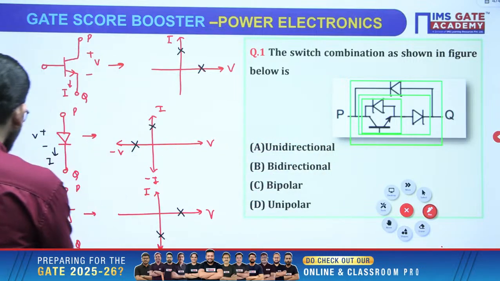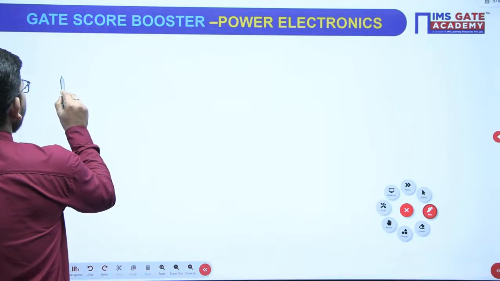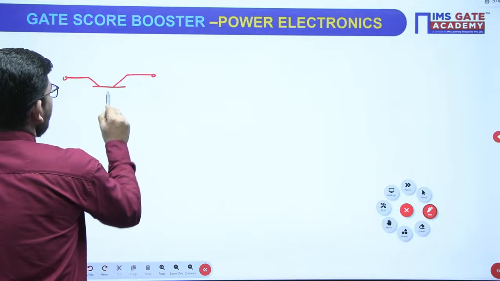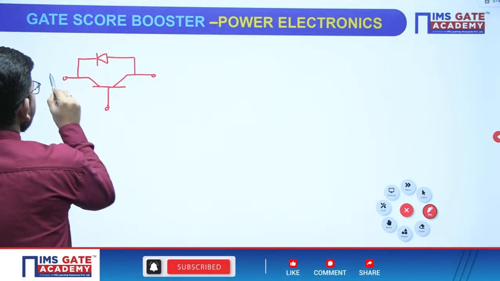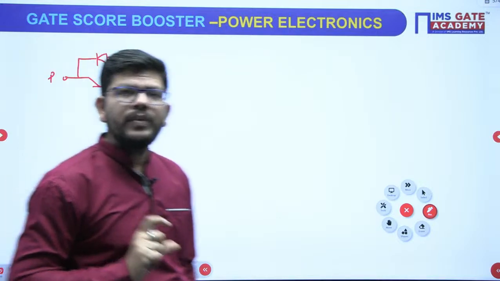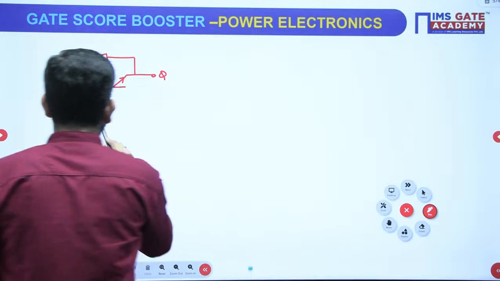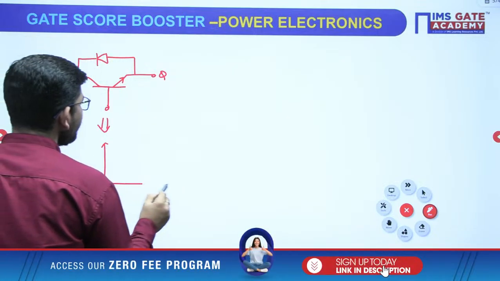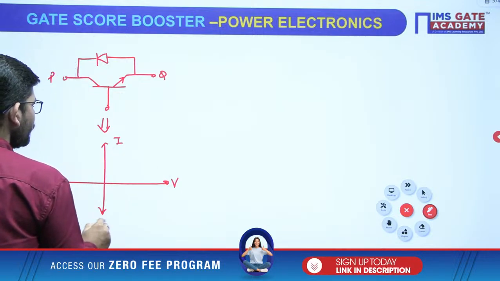So in the small box, what do we have? We have a BJT and a diode connected in this way, and this is the P terminal and this is the Q terminal. Got it? So the BJT and diode are connected in parallel. In parallel, you know what happens? We take the voltage to be the same and the current to be different. Same voltage and different current we have to take.